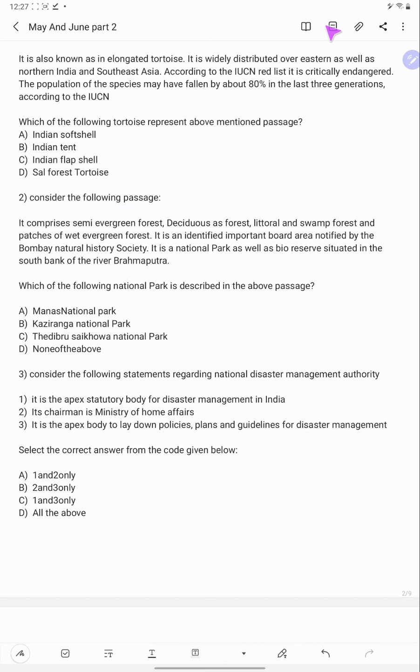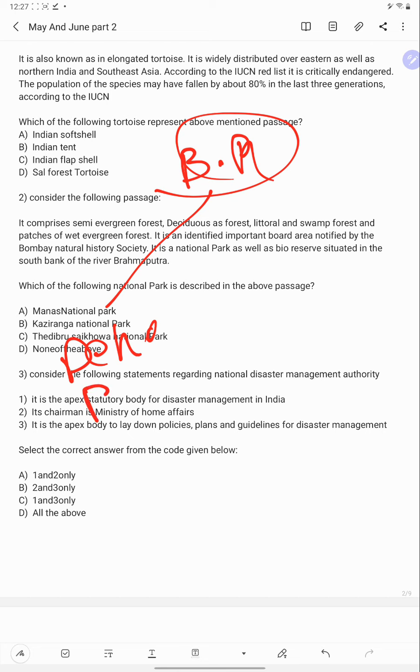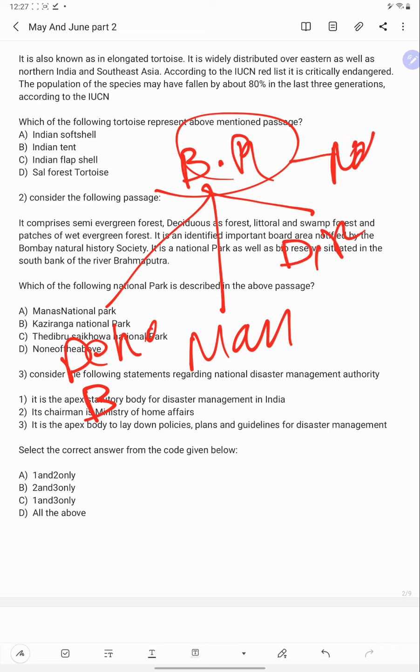So in Northeast India, how many biosphere reserves are there? 1, Dihang-Dibang in Arunachal Pradesh, 2, Manas, 3, Dibru-Saikhowa, 4, Nokrek, 5, Kanchenjunga in Sikkim.